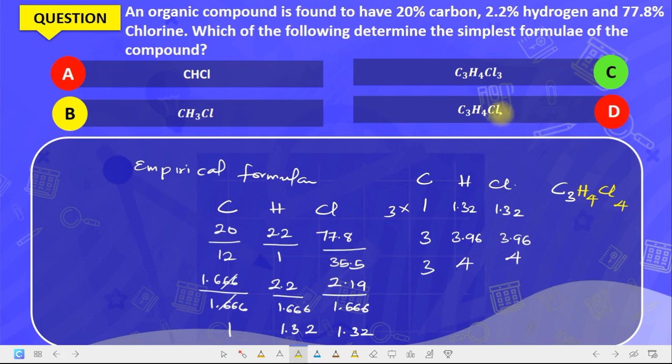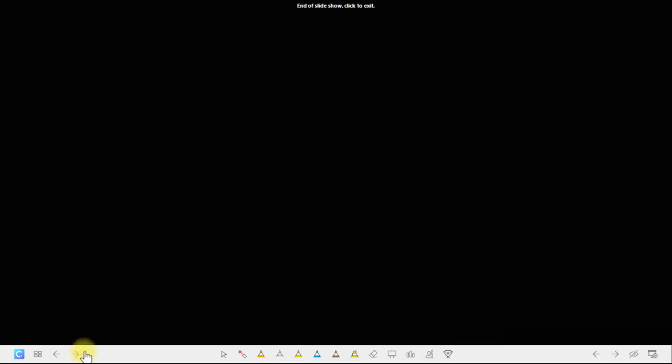So the correct answer is supposed to be C3H4Cl4. Let's correct this, and this makes it the correct answer to that question. Not Cl3 but Cl4. So that is the correct answer to that question. Let's take the next question. That is all.